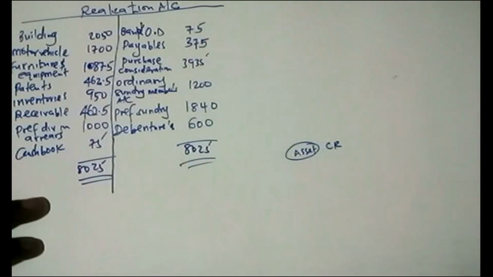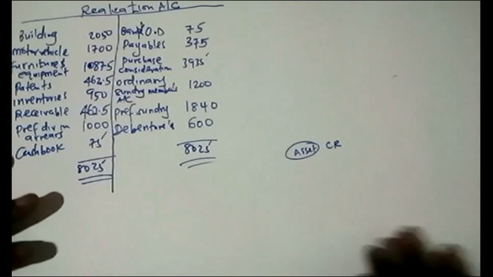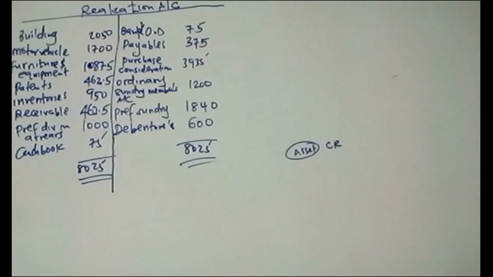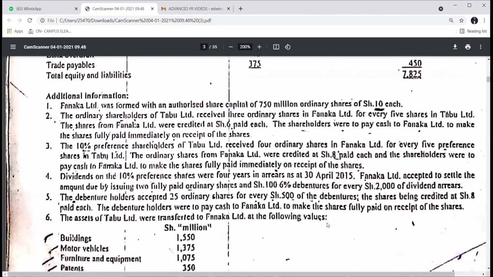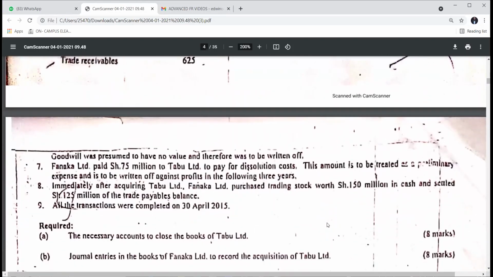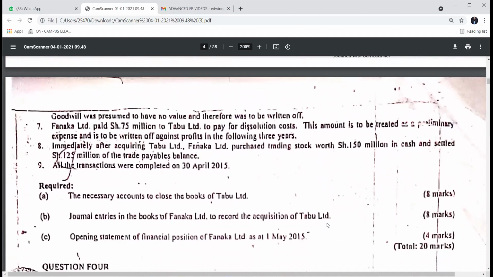So after we are done with that, it means that we are done with the first requirement. The next requirement was concerning the journal entries, and that is the part which is a bit wide and needs a bit of time, but it's all about understanding debit and credit. It is another 8 marks. You have the 8 marks first, but it's not a must that you do all the accounts I have done to get the 8 marks.